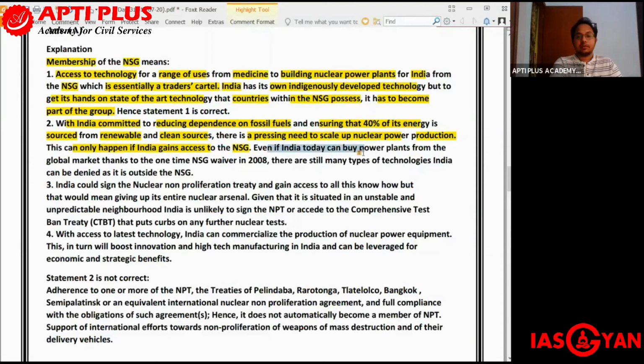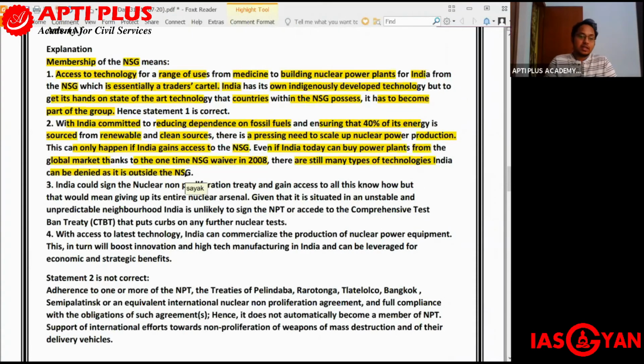Even if India today can buy power plants from the global market, thanks to the one-time NSG waiver which India received from the USA in 2008, there are still many types of technologies India can be denied as it is outside the NSG.